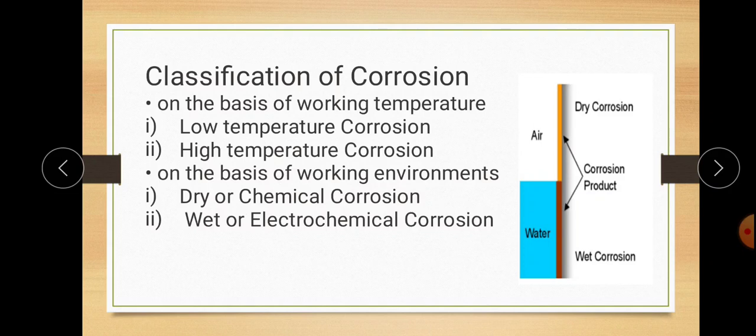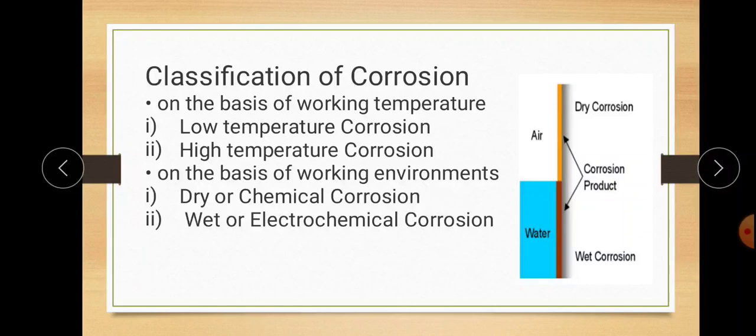And simply when you take an iron rod and put it in moisture, then after some days that iron rod gets corroded. It is normal temperature corrosion, meaning you are not raising the temperature anywhere. Hence, on the basis of working temperature, there are basically two types of corrosion: low temperature corrosion and high temperature corrosion. And these two are very important in the mechanical engineering field.